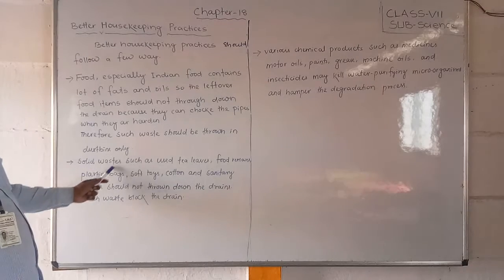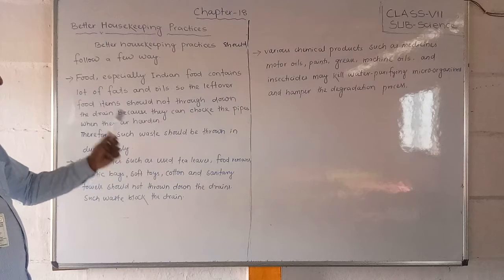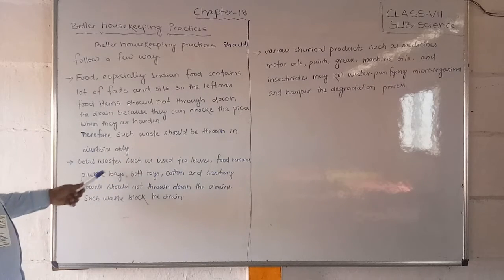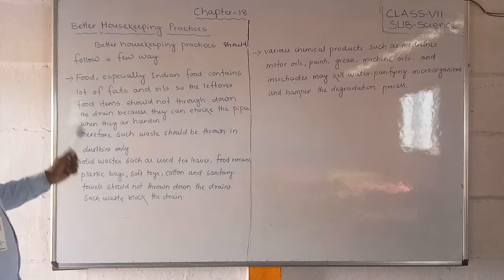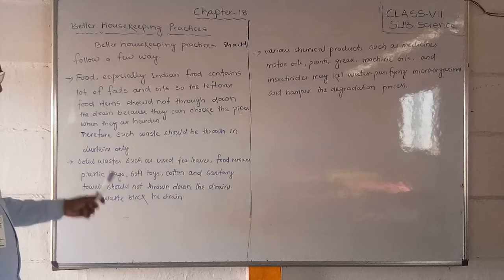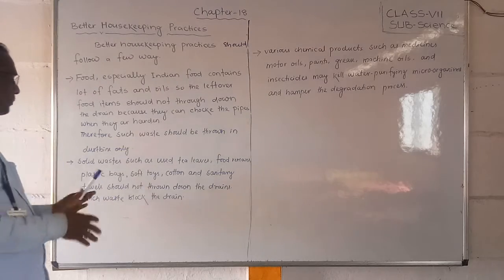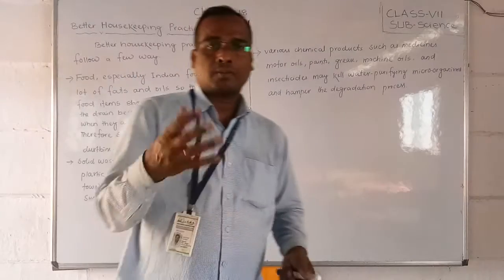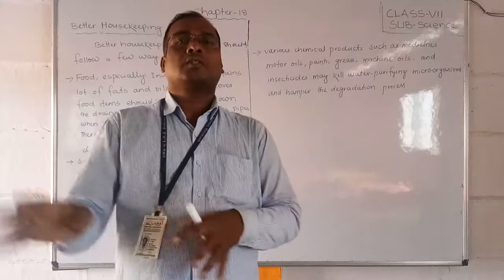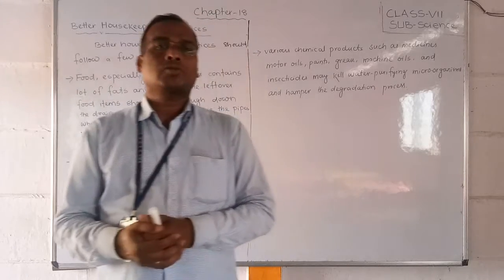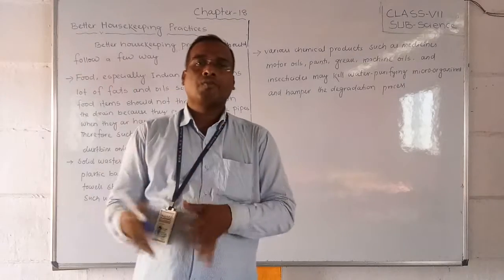Solid waste such as used tea leaves, food remains, plastic bags, soft toys, cotton and sanitary towels should not be thrown down the drain. Such waste blocks the drain also. If it is polythene bags or plastic bags or toys, don't throw all these waste things into the drainage.